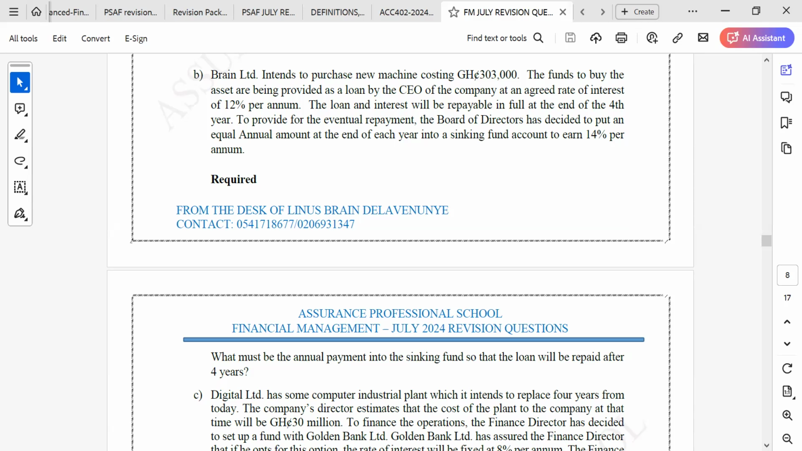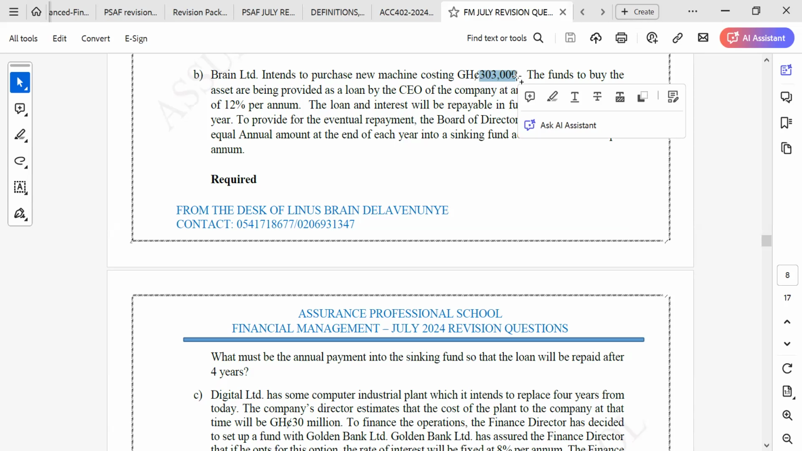So the machine, when are we purchasing it? It's now, isn't it? The machine will be purchased now. But where are we getting the funds from? The funds will be taken from the CEO of the company at an agreed rate of interest of 12% per annum. The loan and the interest will be repayable in full at the end of the fourth year. As soon as they say the loan and the interest will be repayable, that is compounding, because you are not going to be paying the interest as a separate amount. The interest will be accumulated together with the loan, and you pay all of them at the end of what?